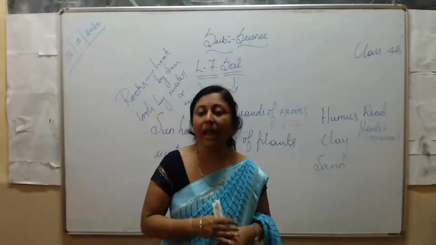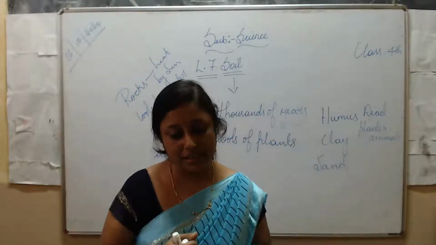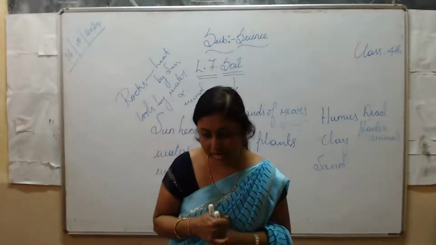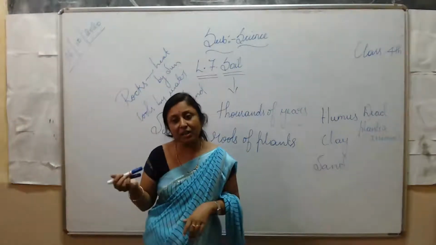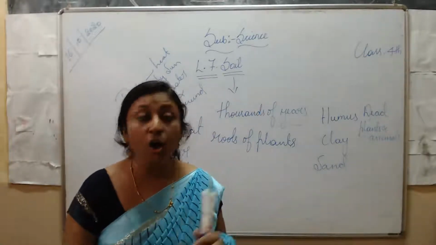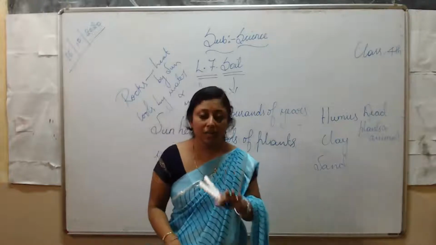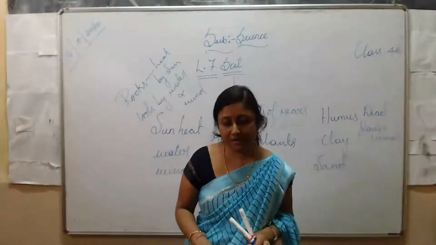This soil may have minerals like nutrients for the plants. It gives nutrients for the plants, but it consists of no humus. Topsoil will consist of humus, but subsoil has no humus.